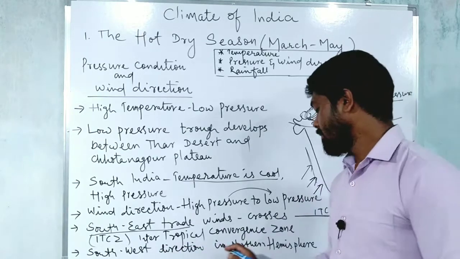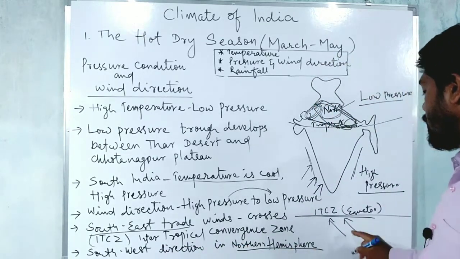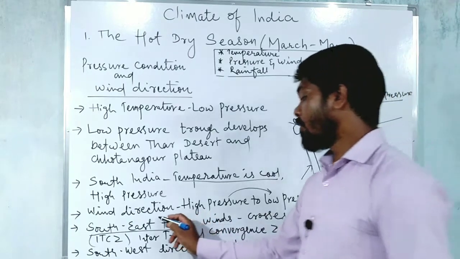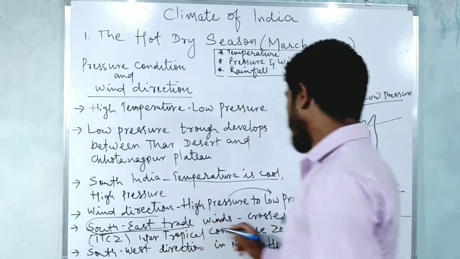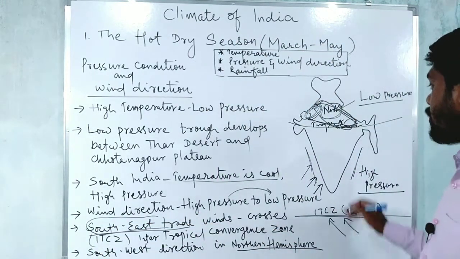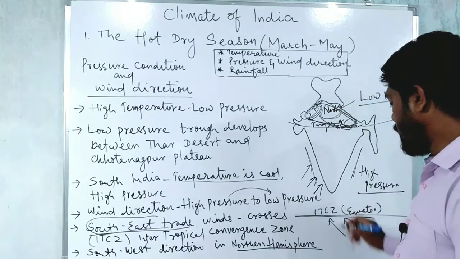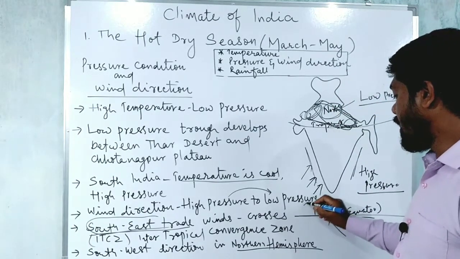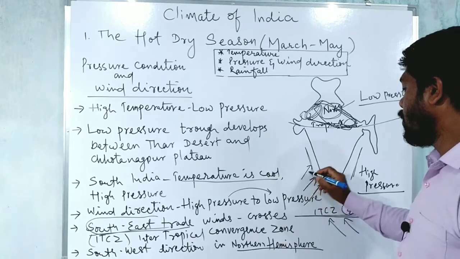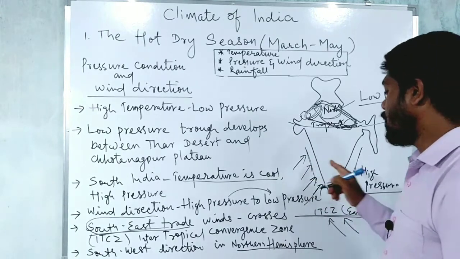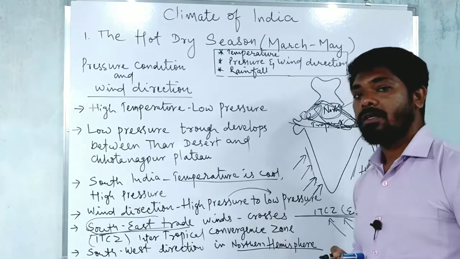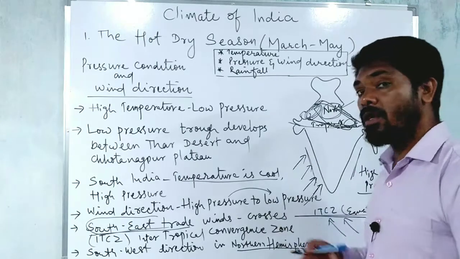southwest in the northern hemisphere. So these southeast trade winds that cross the ITCZ due to the intense heat in the northern hemisphere change direction and blow southwest, right? So the southern hemisphere will be in cold season, right?